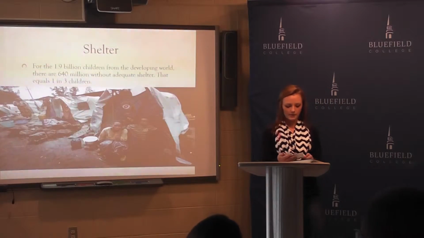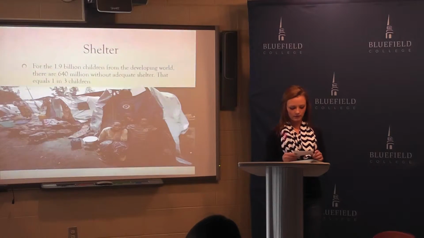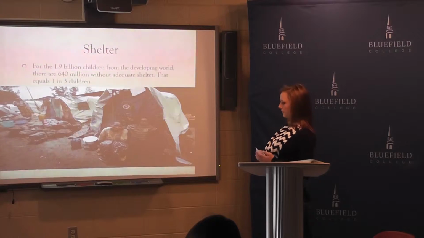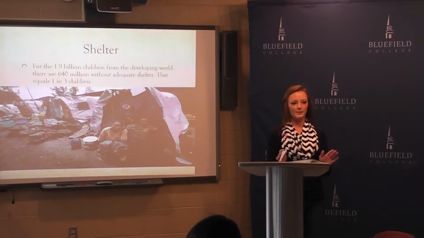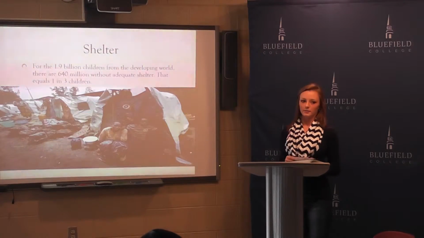According to Global Issues, of the 1.9 billion children from the developing world, there are 640 million without adequate shelter. That's 1 in 3 children. I meant 640 million, by the way. And that statistic equals out to 1 in 3 children that don't have adequate shelter.